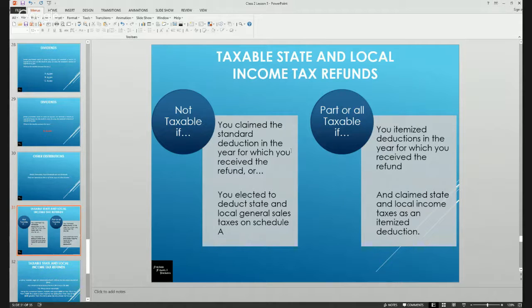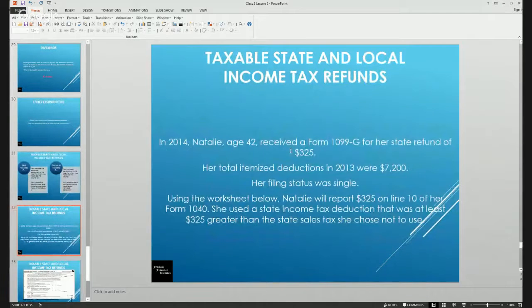Part of it may be taxable, or possibly all of it, if you itemize the deductions in the year in which you received the refund, if you claimed state and local income taxes as an itemized deduction. So we're going to look at an example here. Natalie's 42. She received a Form 1099-G, and her state refund is $325.